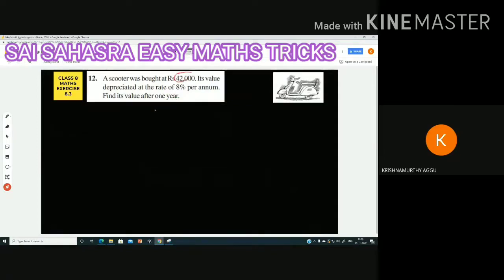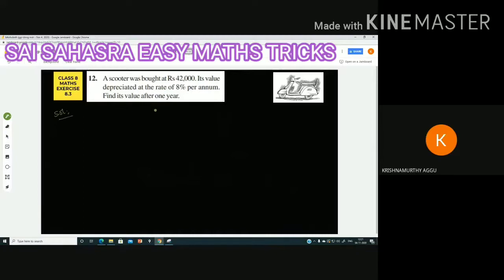So this is the initial amount. You can treat this one as P. And after 1 year, how much will it be? That we should find out as A. That we will find now. Let us compare this one with our compound interest concept only.